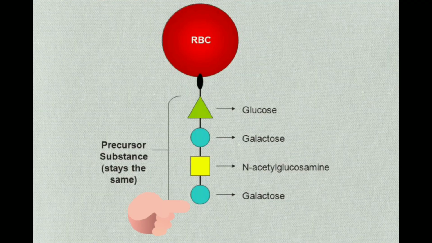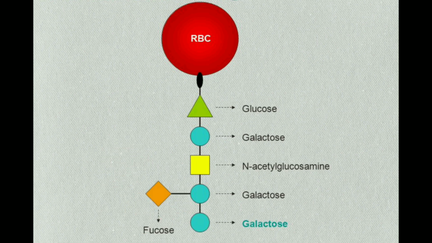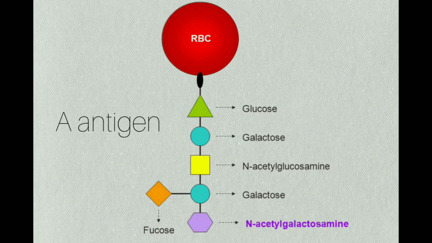Coming to this, this is the structure of the H antigen, the basic basement. If galactose is added to this, then it forms the B antigen. If N-acetyl galactosamine is added, it forms the A antigen.